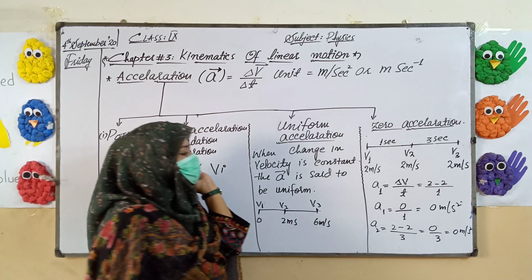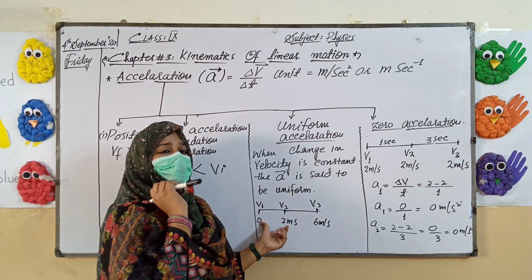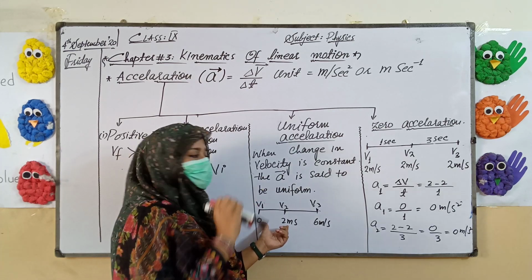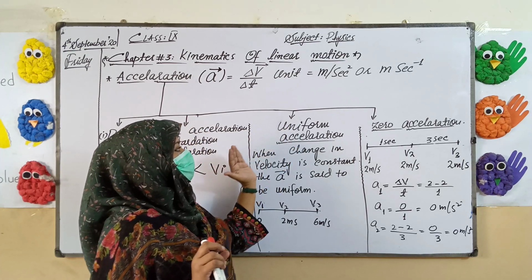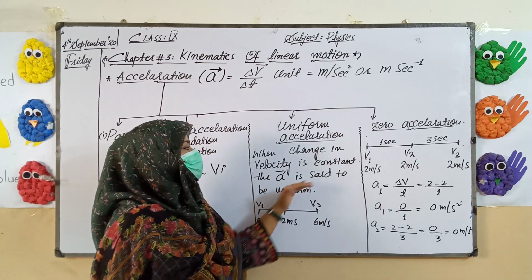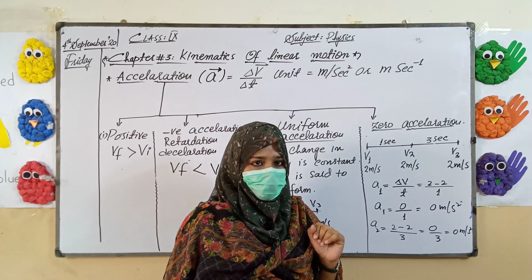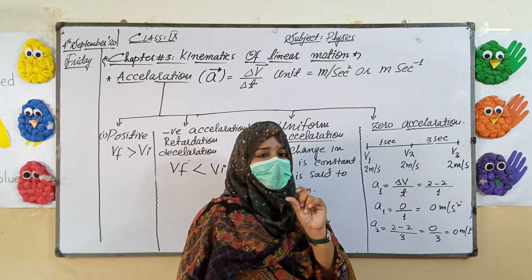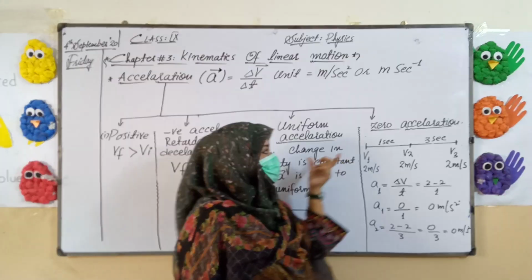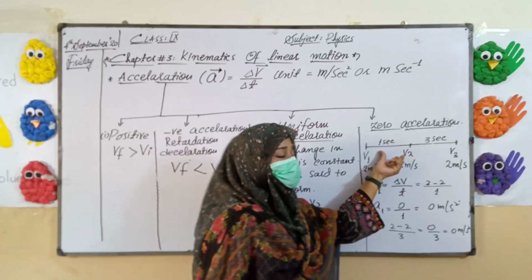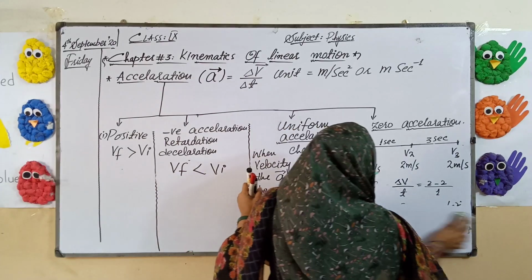And in the uniform acceleration, what will happen? The velocity is changing, but the change in velocity is the same. Every time it is changing by the same amount. So in such kind of acceleration, when the change in velocity is constant, the acceleration is said to be uniform. And in zero acceleration, the velocity is not changing. There is a difference in the words as well. When the velocity is not changing, at that time the acceleration is said to be zero acceleration.